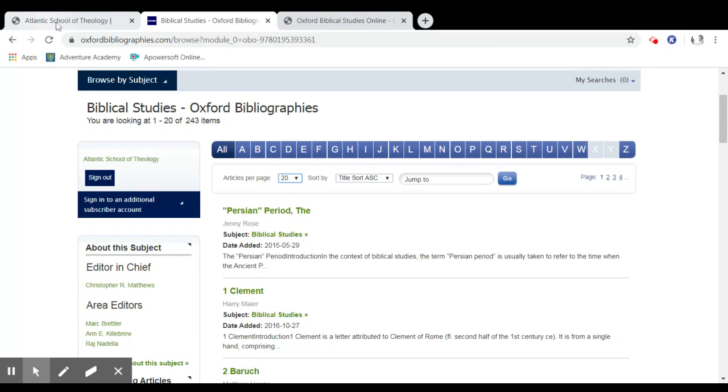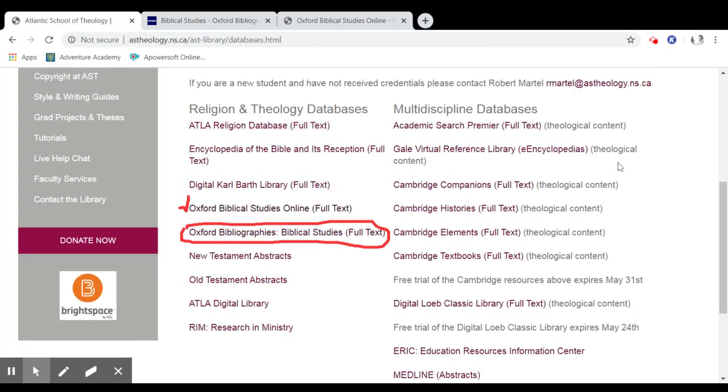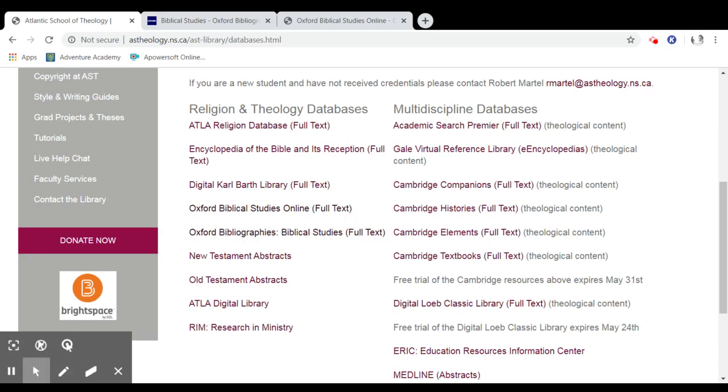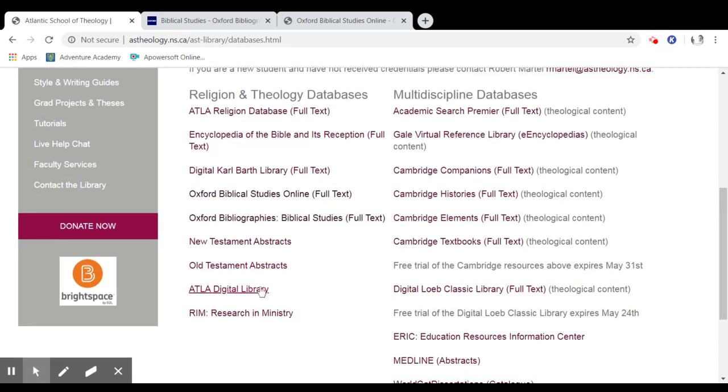I'm going to take us back again to the Atlantic School of Theology page on databases. We'll clean up this here. Now, the Digital Karl Barth Library is a great resource.